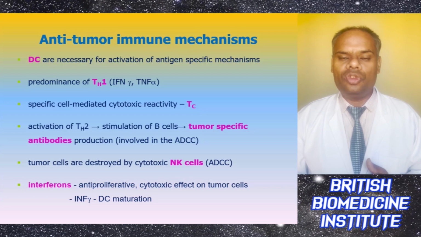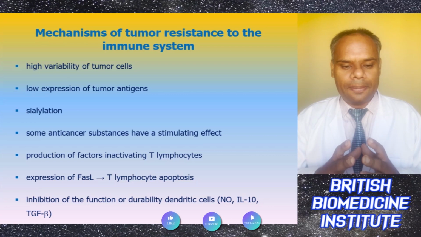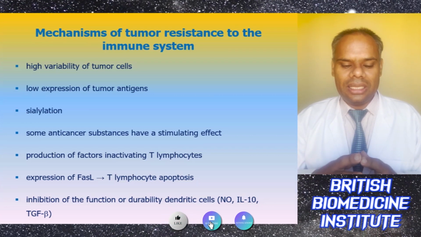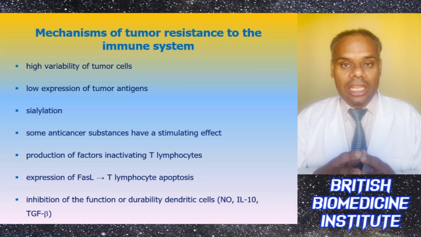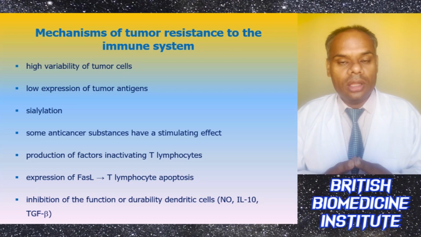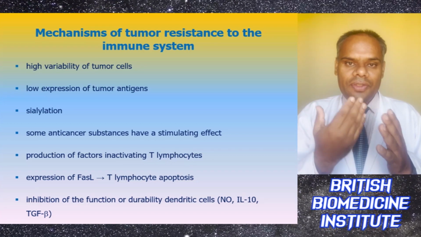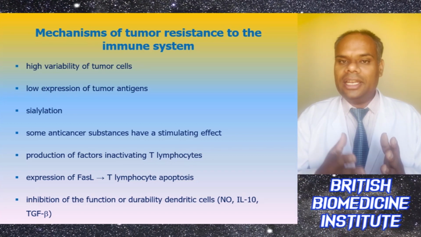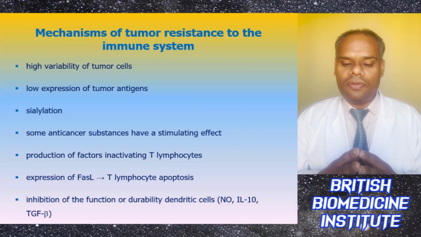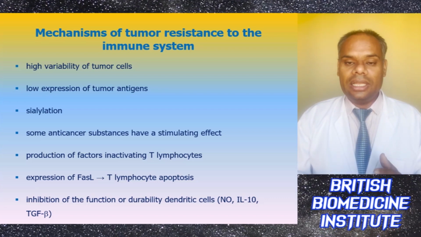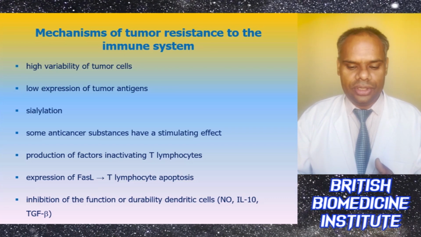So now comes the mechanism of tumor resistance to the immune system. Basically, there will be high variability of tumor cells, low expression of tumor antigens, and sialylation, and with some anti-cancer substances they can produce a stimulating effect. There can be the production of factors which inactivate T lymphocytes, and if there is an expression of FasL, then it can lead to T lymphocyte apoptosis. And if there is an inhibition of the function or durability of dendritic cells, then there will be no interleukin formation or TGF beta formation.